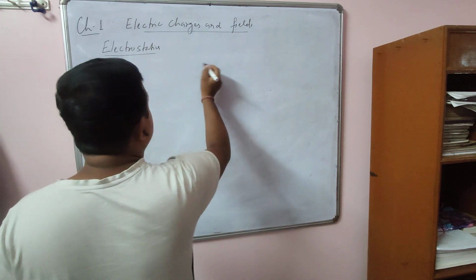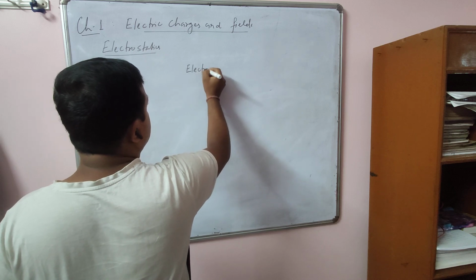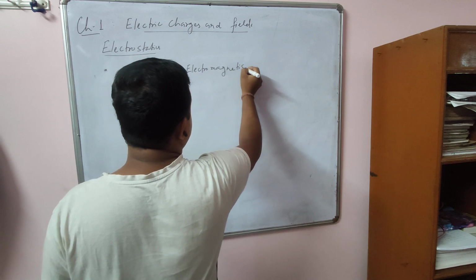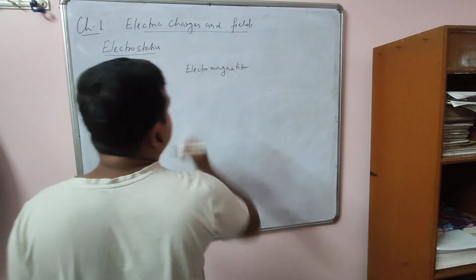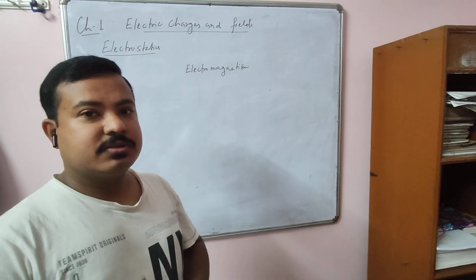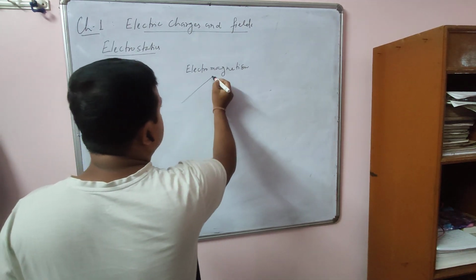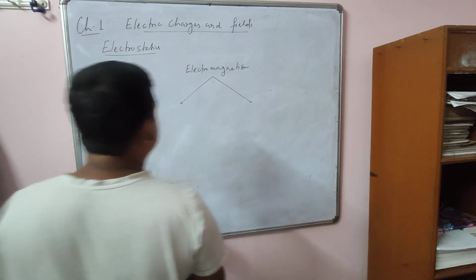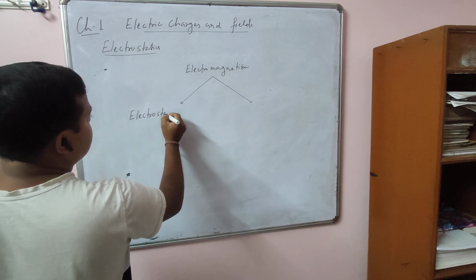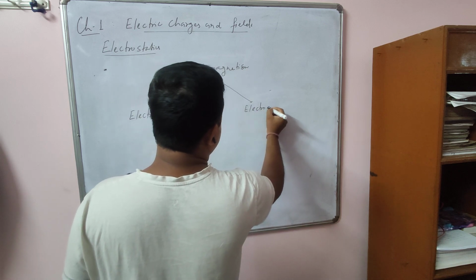Okay. Now you know this electrostatics again comes under electromagnetism. So in the first book of class 12, all the chapters come under this electromagnetism. This electromagnetism again has two parts. One is electrostatics. Another is electrodynamics.